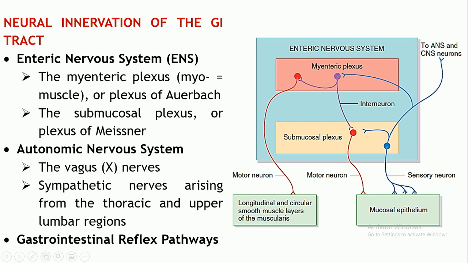Both these plexuses supply the gastrointestinal tract, and basically this enteric nervous system will control the GI motility, that is the propulsion, as well as the secretions which are carried out. Both these are under the control of the enteric nervous system. Here you can see that the myenteric plexus, the motor neuron, is supplying the longitudinal and circular smooth muscle layers of the muscularis.